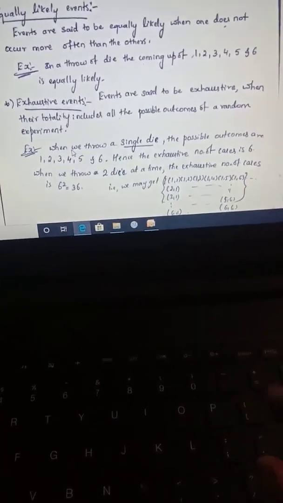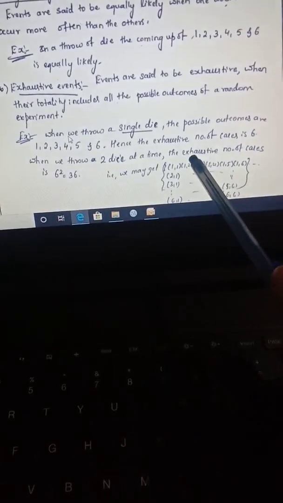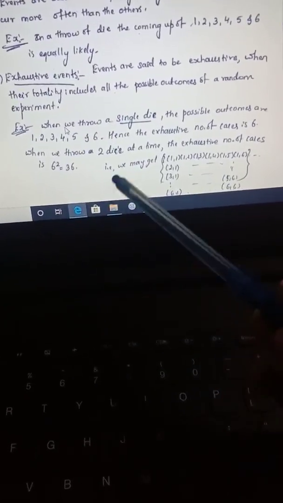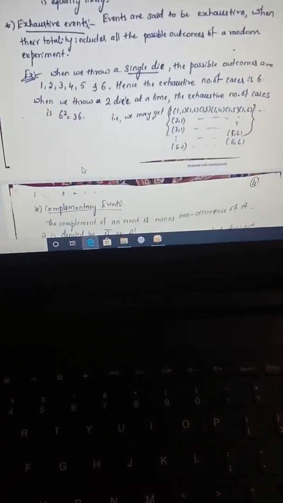When we throw two dice at a time, what happens? Then the total number of possible outcomes will be 6 square. The possible outcomes of the first single die is 6. The possible outcomes of 2 dice will be 6 square. So there will be 36 ways that we get the outcomes. So these are the exhaustive events.